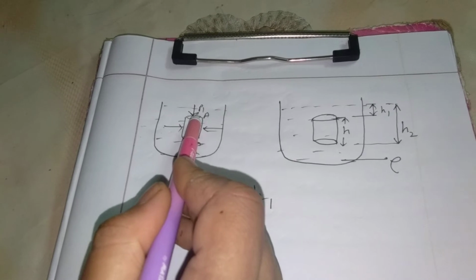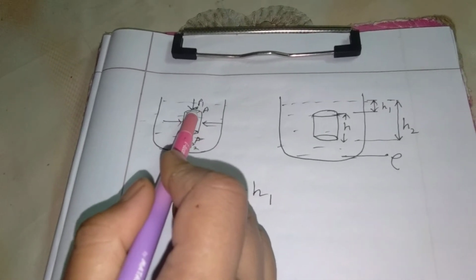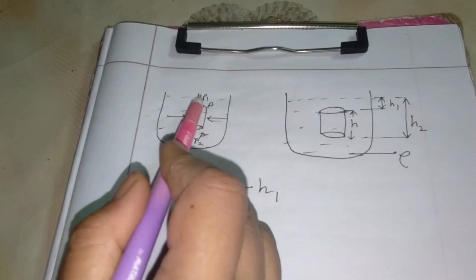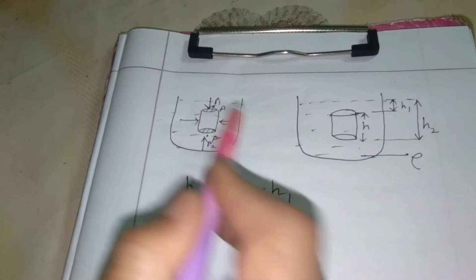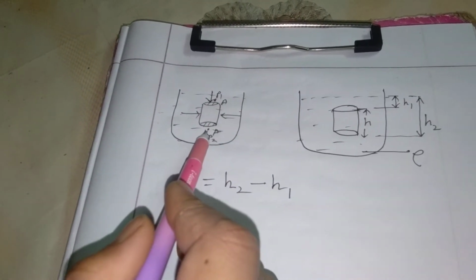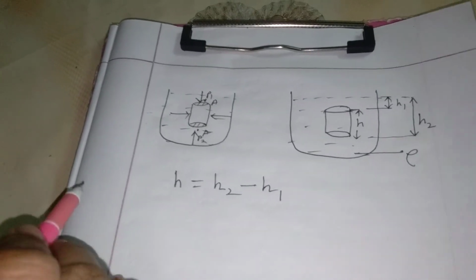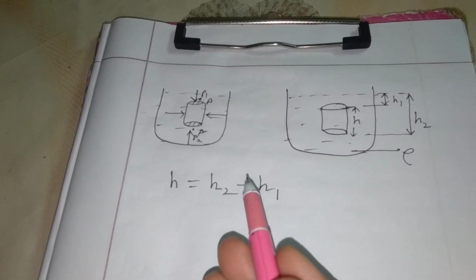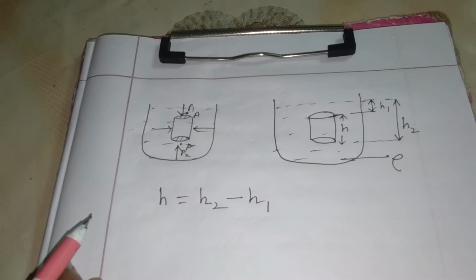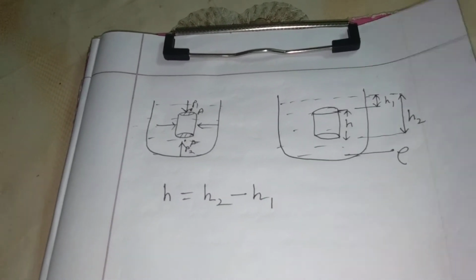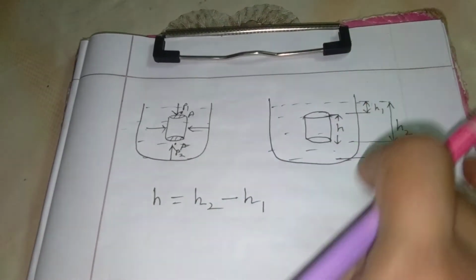But this pressure for the downward force of the liquid, the pressure P1, and the upward force of the liquid, the pressure P2, will not be equal, because you know what? Pressure equals h rho g, isn't it? You know the pressure at any point in the liquid is h rho g. Now look at this figure.